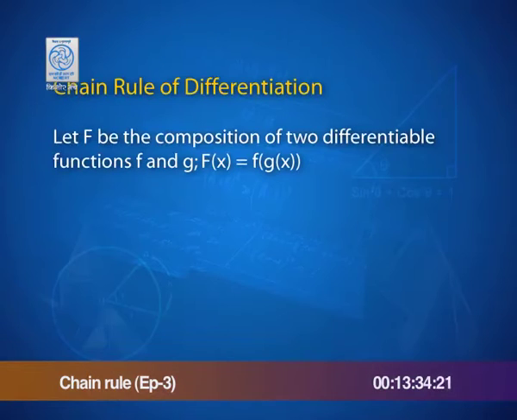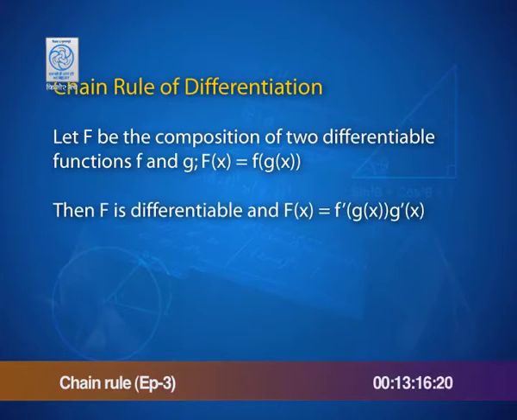Here is the rule, without proof, for you to follow and understand. If F is a composition of two differentiable functions f and g, that is, note the difference, capital F of x is the same as f of g of x, then capital F is differentiable and its derivative is the product of the derivative of f at g of x and the derivative of g.